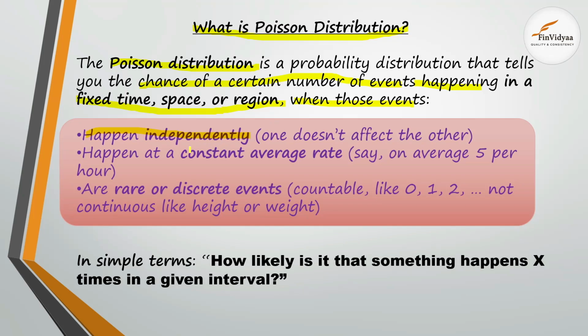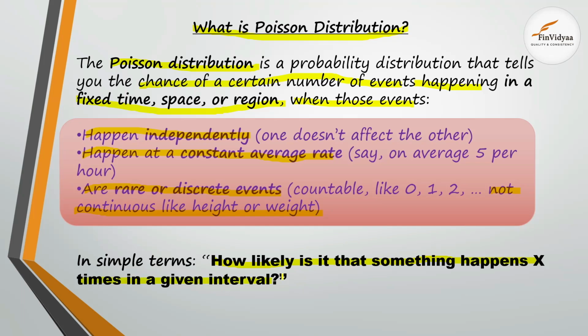And second, they happen at a constant average rate, say an average of 5 per hour, and are rare or discrete events. It is countable and not continuous like height or weight. So in simple words, Poisson distribution aims at how likely it is that something happens x times in a given interval.